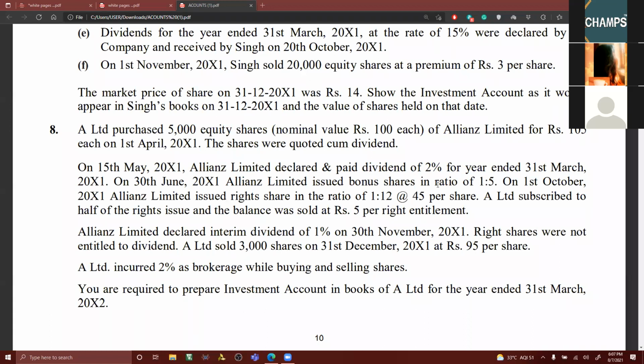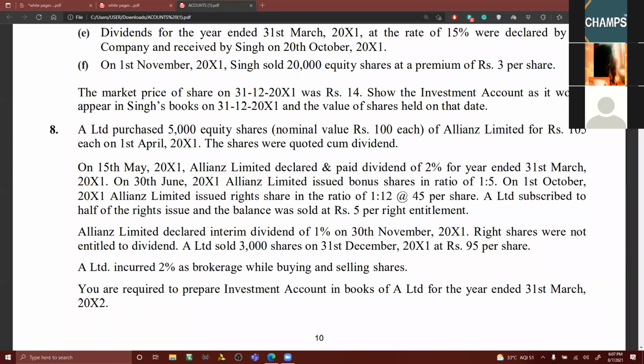Okay, right. Let me start this eighth problem. I told you there is an adjustment on interim dividend, so I thought of taking this. Last class we had a discussion on this, so let me start this one.